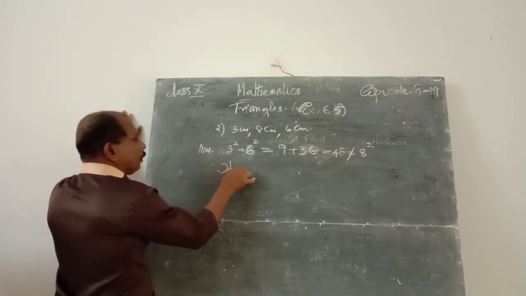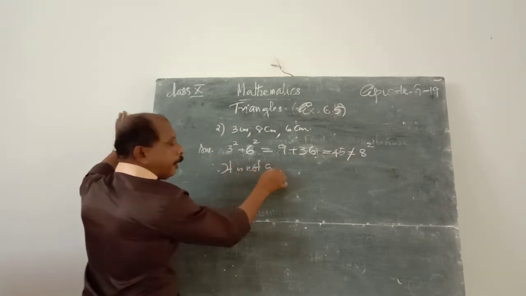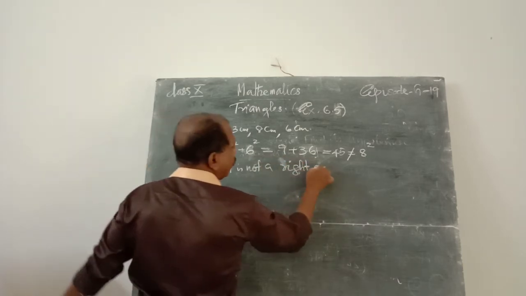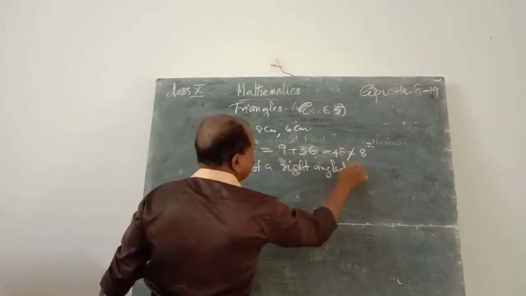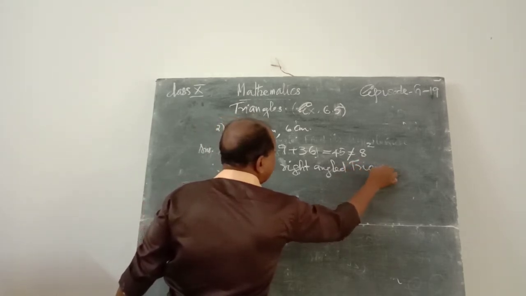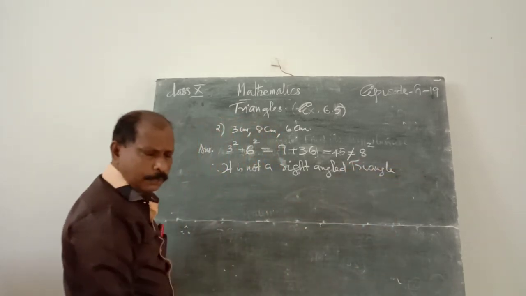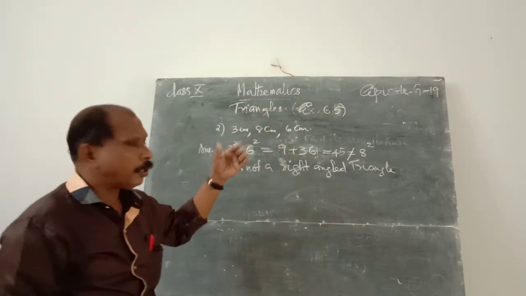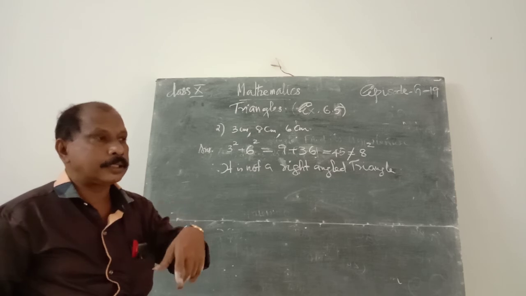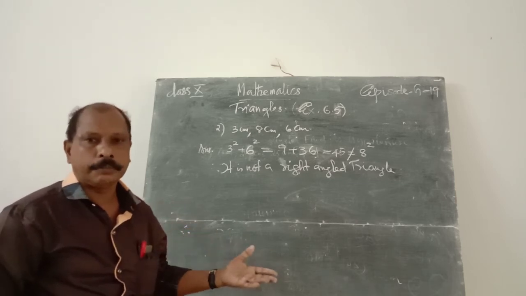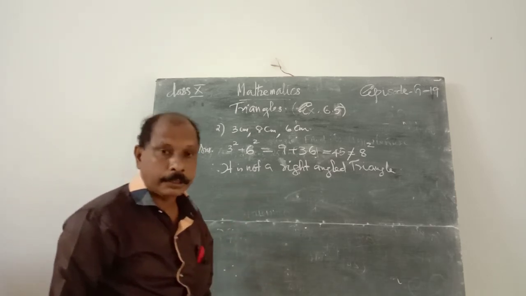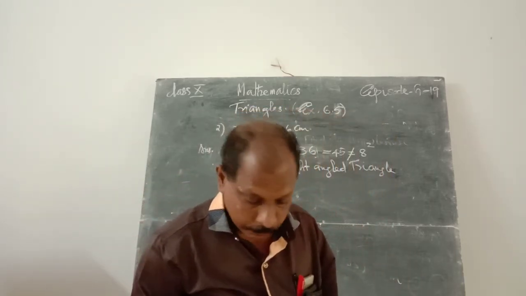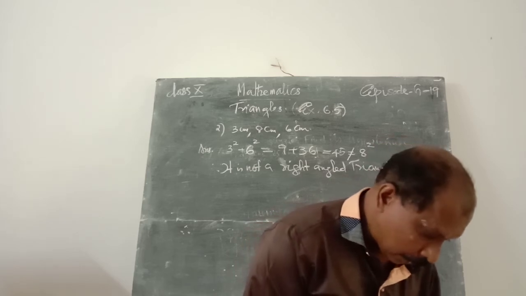Therefore, it is not a right angled triangle. Therefore, there is no hypotenuse. We cannot measure the hypotenuse because these 3 terms do not verify what? Pythagoras theorem. Therefore, these 3 line segments are the sides of a triangle, but not a right angled triangle.